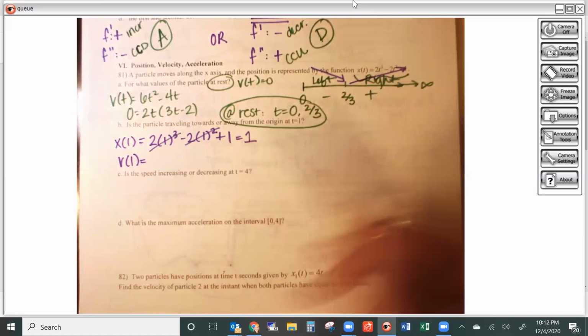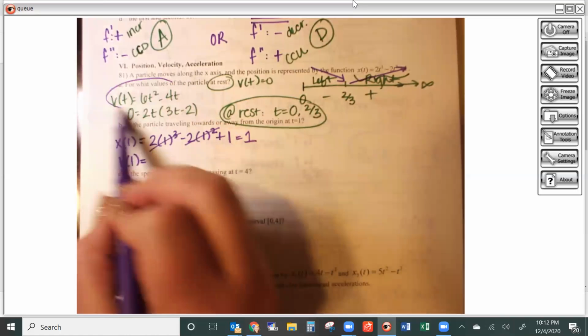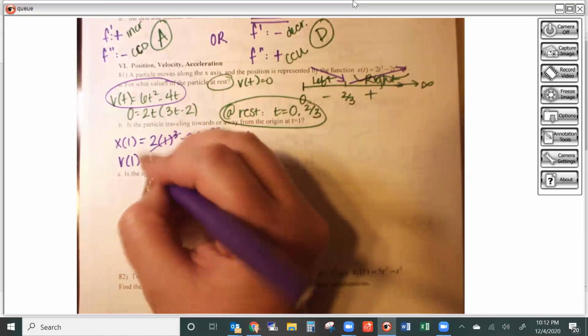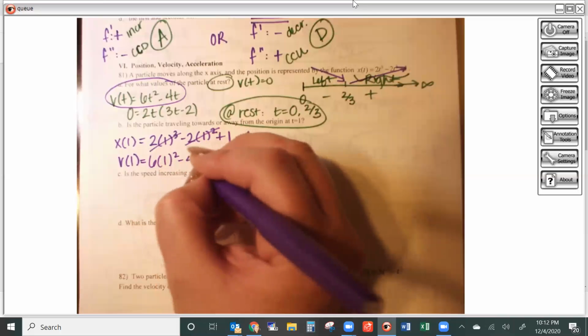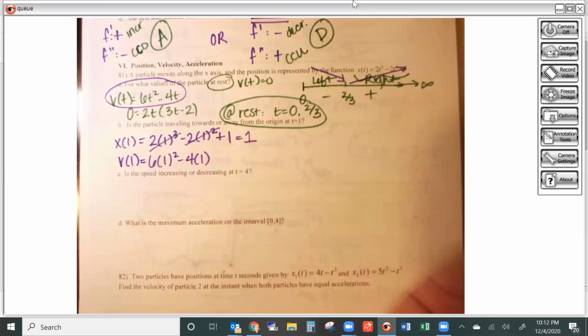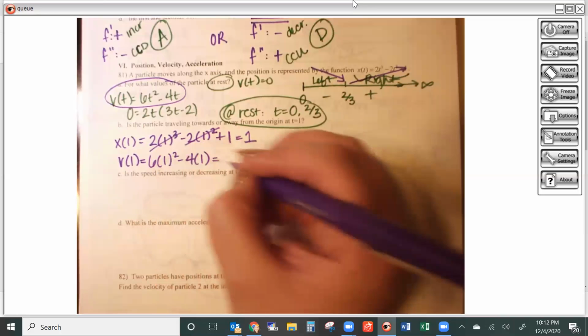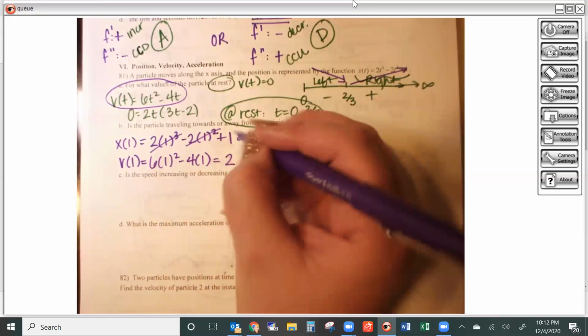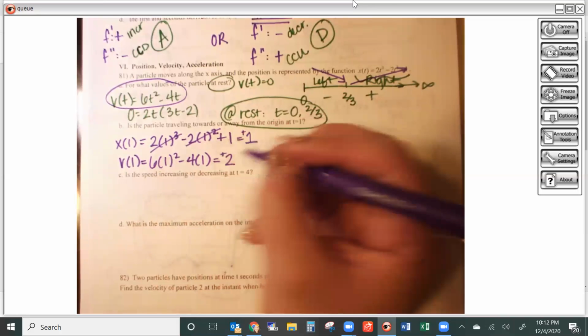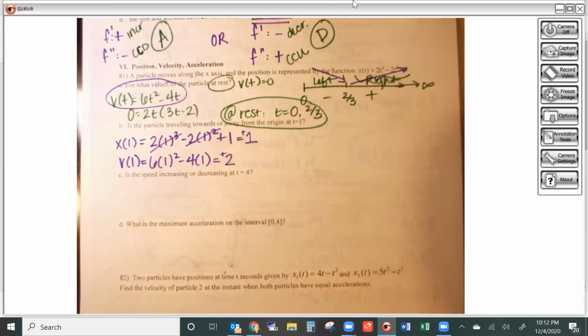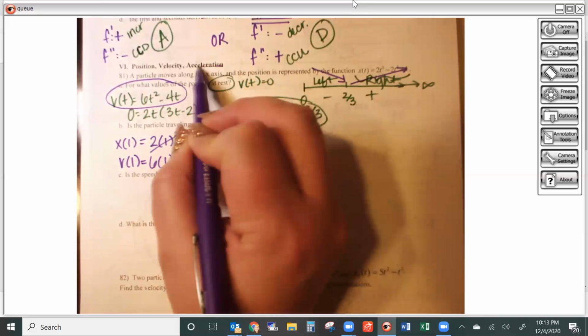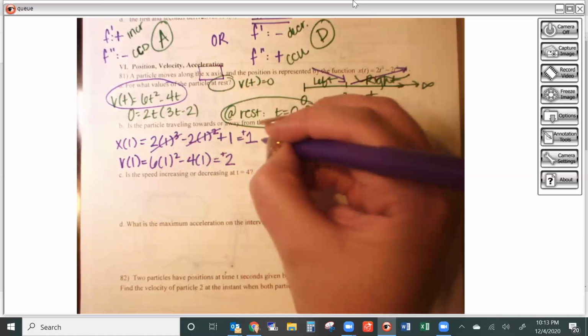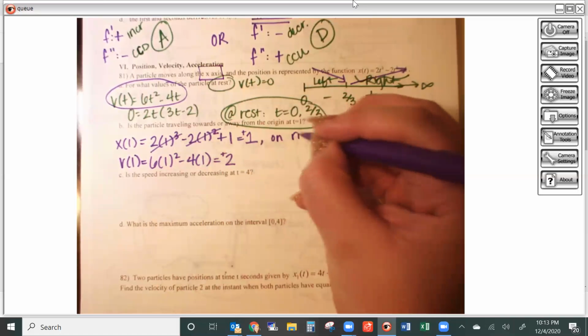Come up here to my velocity. 6 times 1 squared is just going to be a 6, minus 4 times 1 is just going to be a 4. 6 minus 4 is 2. So I got a positive for both. Well, let's talk about what that means. If my position is positive and I'm on the x-axis, because that's what it says right here, then that means that I'm on the right side.